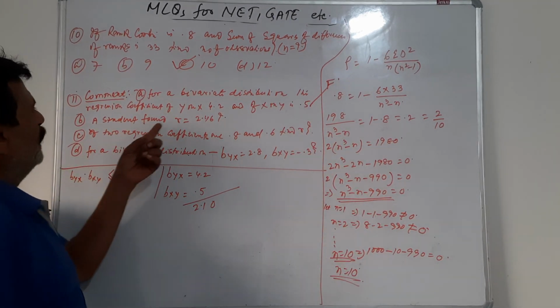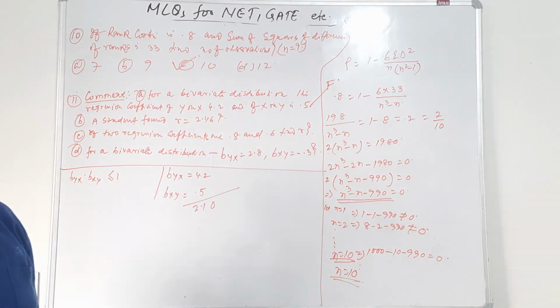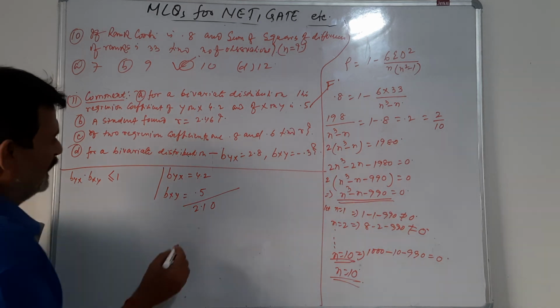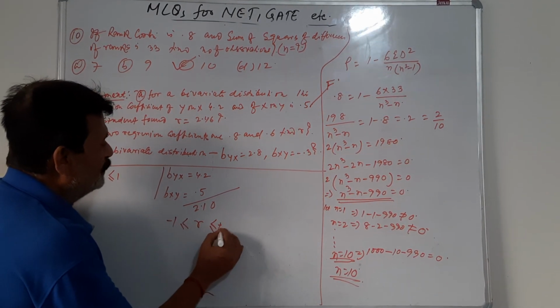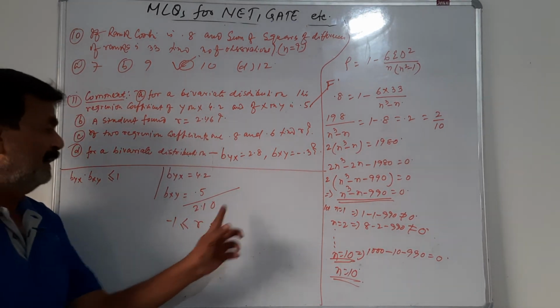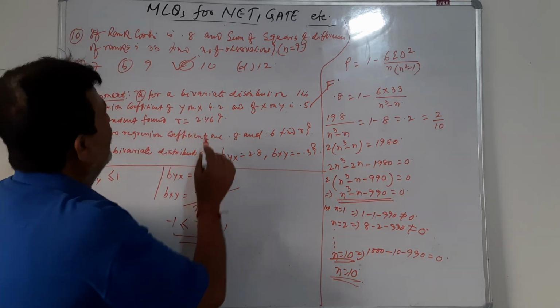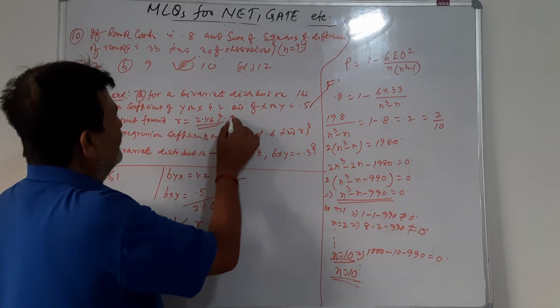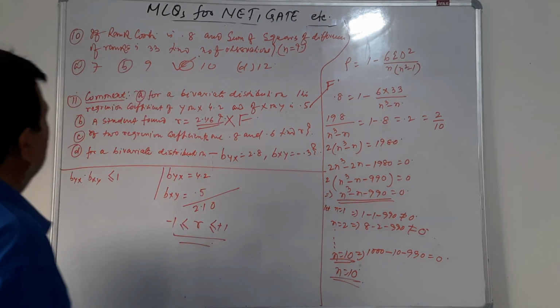A student found R as 2.46, an idiotic statement. This can never happen. R has to lie between -1 and +1. R cannot be smaller than -1. R cannot be bigger than +1. R has to lie in between these two limits, and this is 2.46, unacceptable, and hence it is false.